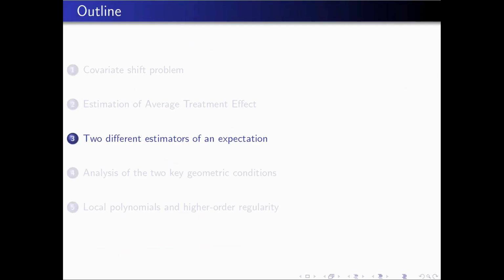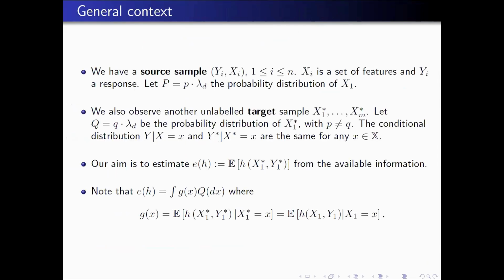Now I will consider the problems in which I can embed both situations. I go back to the initial notation with the x and the x star variables. I consider a source sample with a set of features and a response. I note the source probability, and I assume that there is a probability density with respect to the Lebesgue measure. Then I consider a different distribution with density Q for the target sample, and I assume that both conditional distributions are the same. The aim is to estimate an expectation for a non-observed y star.